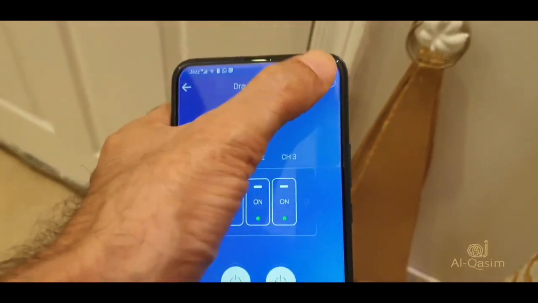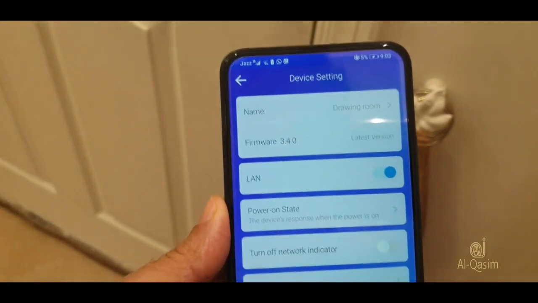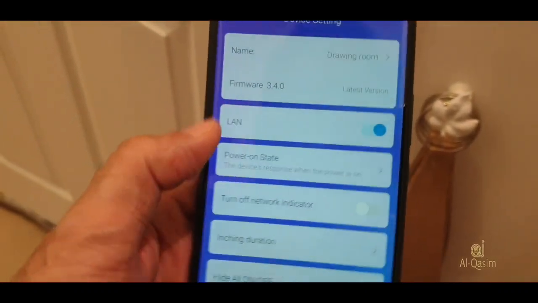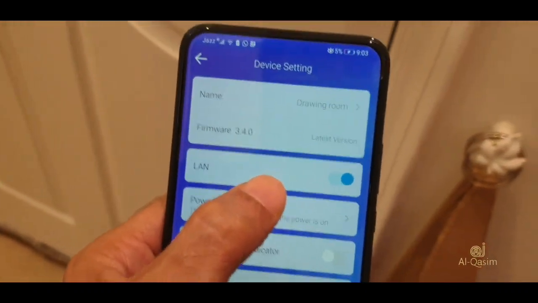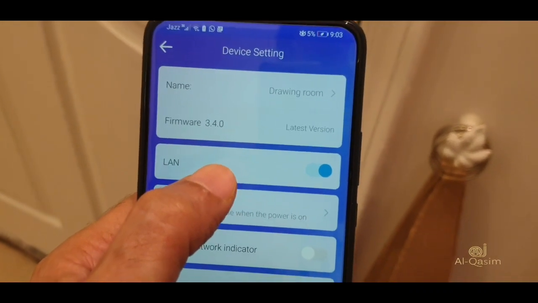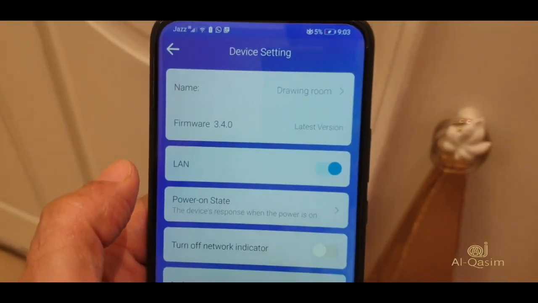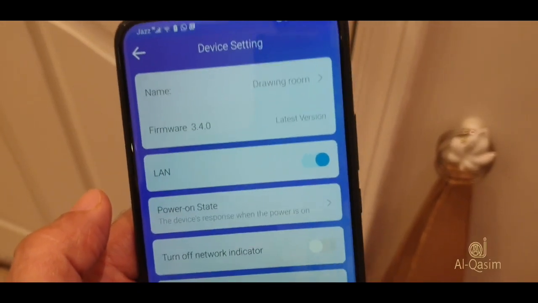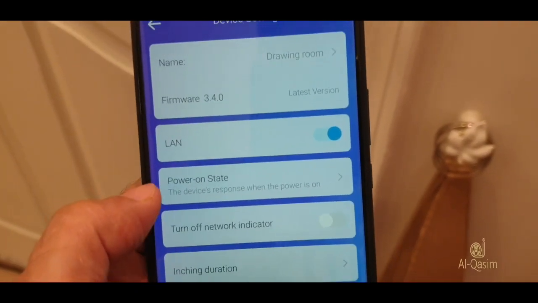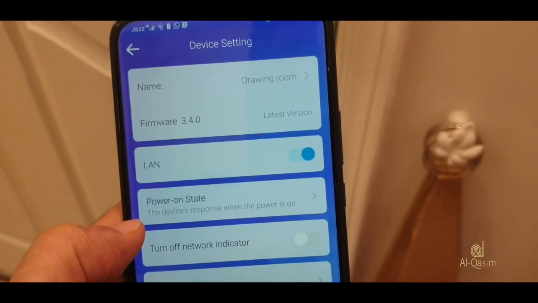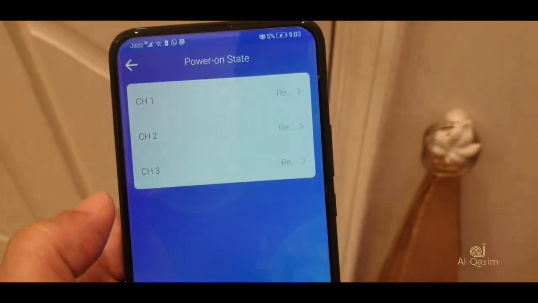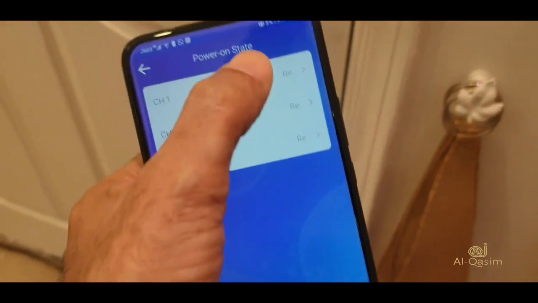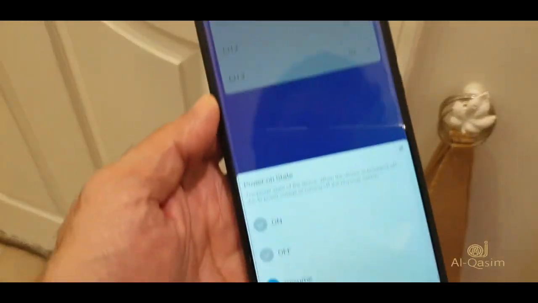There are also some options in the settings menu. Let's see here. LAN mode is an option to use your device without internet connection via the local area network of the Wi-Fi router. In the power on state, you can set whether your device will resume, turn off, or turn on after power restore.